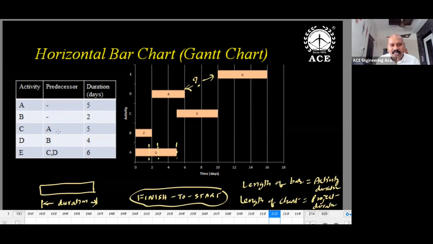After A, C is going to start. How do you understand this? C's predecessor is A. After A, C is going to start. After B, D is going to start. After C and D, E is going to start. C and D completion will give G. How much time is required for E? 6 days. So finally, the completion time is taken from the length of the chart. Length of the chart is equal to 16. Project duration is equal to 16.